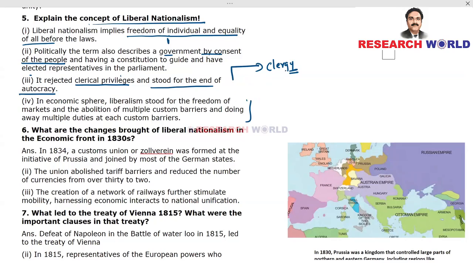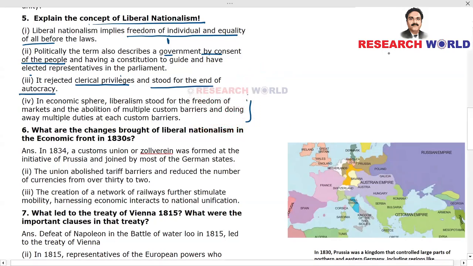Please, if you are not very sure about it, refer to the previous video. So in the economic sphere, liberalism stood for the freedom of markets, meaning that business should not be controlled by the government. Freedom of markets and the abolition of multiple custom barriers within one territory.